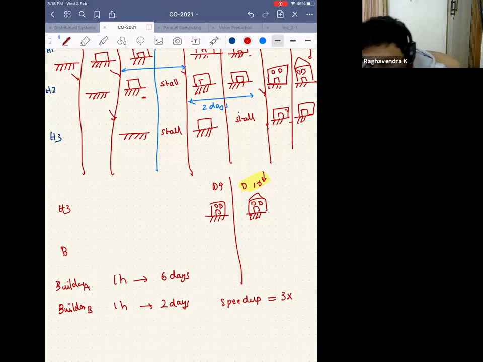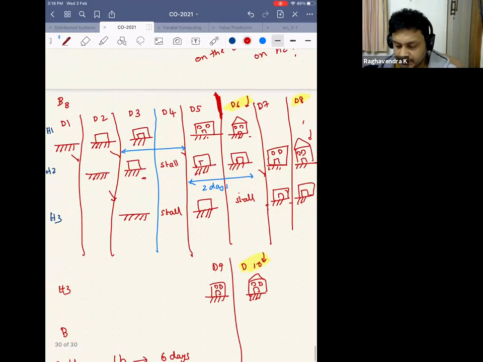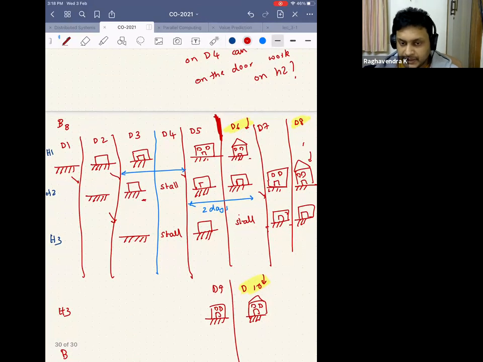So is there any better way? Can I increase the speed up by doing something? Okay, before that, did you guys understand what is happening here? Just think about it. If you haven't understood, it's fine. But just spend some time, you will be able to understand what I'm trying to tell you.